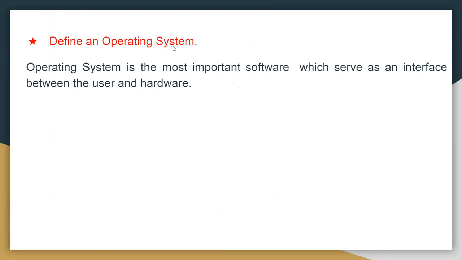This OS is very important software. It acts as an interface between the user and the hardware. So, is it clear? Define an operating system.